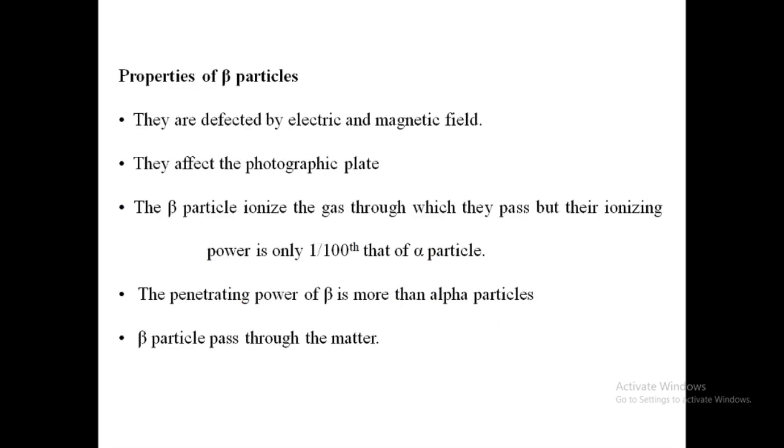Properties of beta particles. The beta particle is deflected by electric and magnetic fields. Beta particles affect photographic plates. Beta particles ionize the gas through which they pass, but the ionizing power is only 1/100th of that of alpha particles. The penetration power of beta is more than that of alpha particles. Beta particles pass through matter.